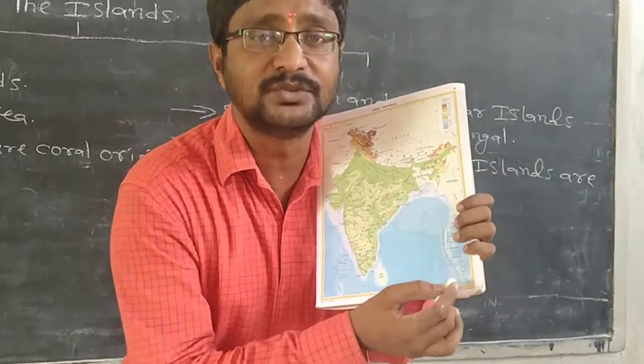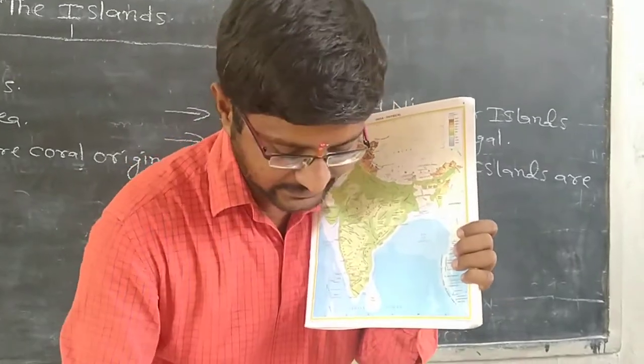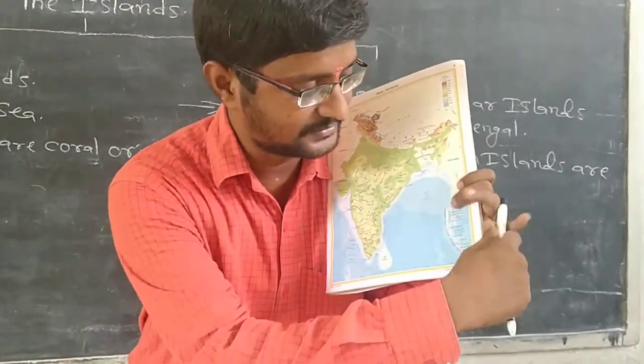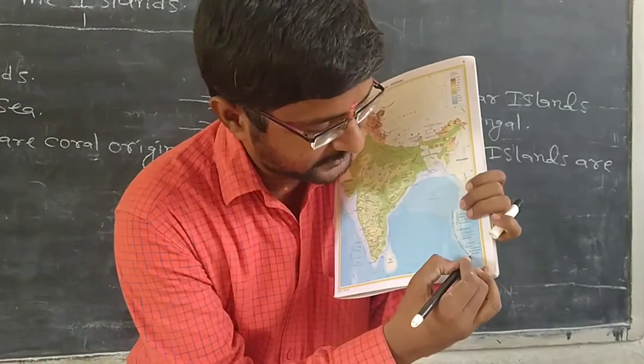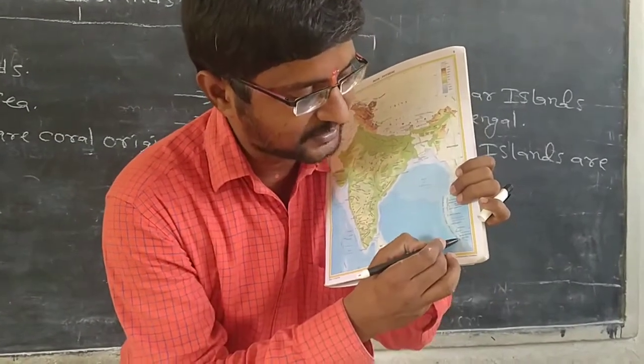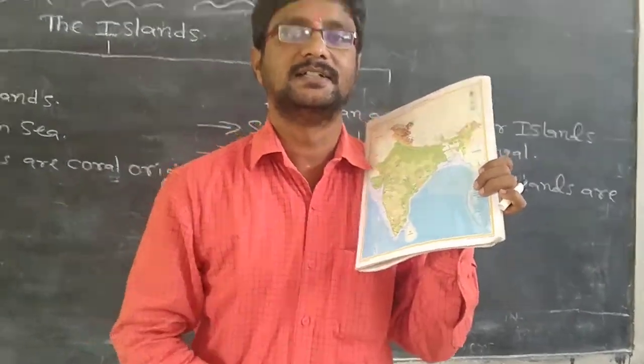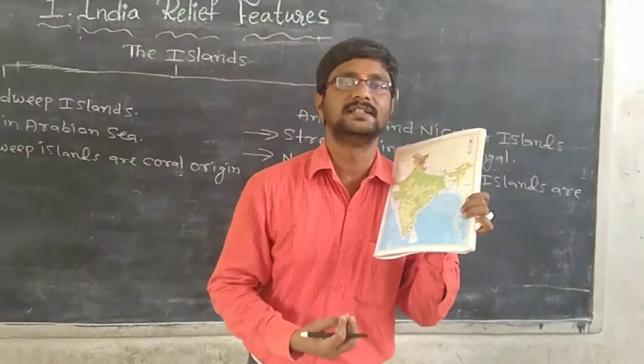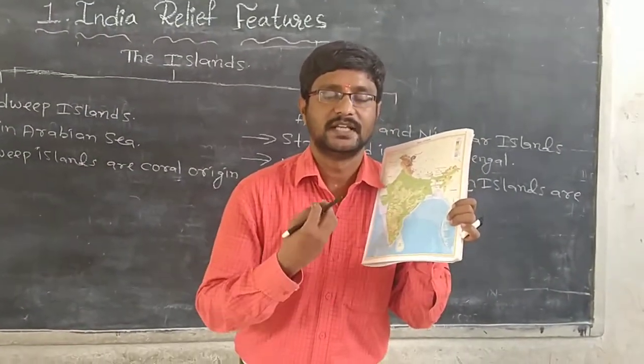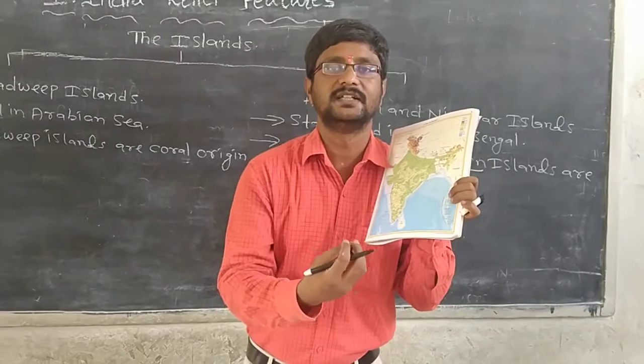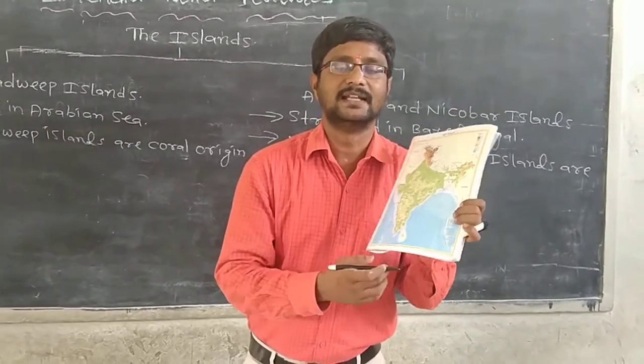The name of the southernmost tip of our country is Indira Point. Indira Point is located in the Andaman and Nicobar Islands.